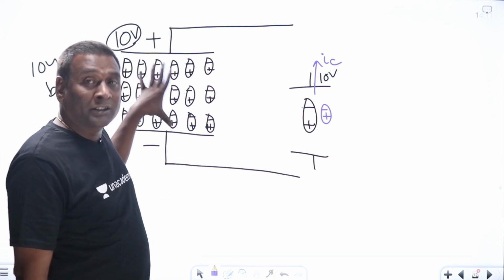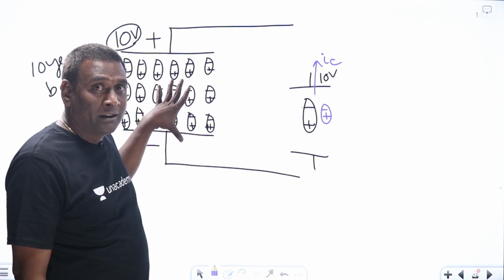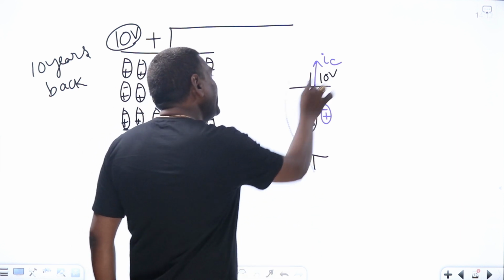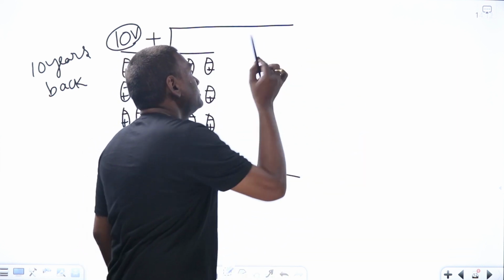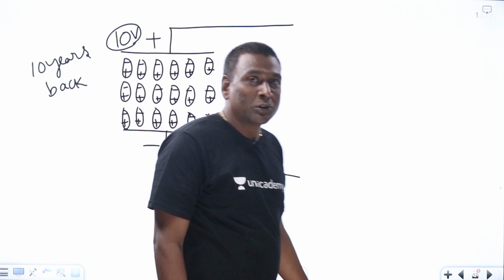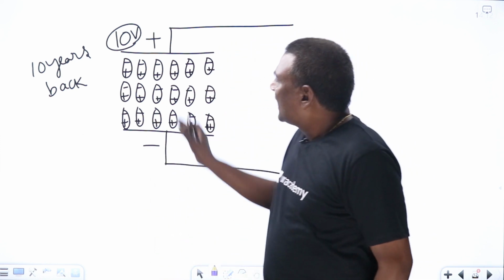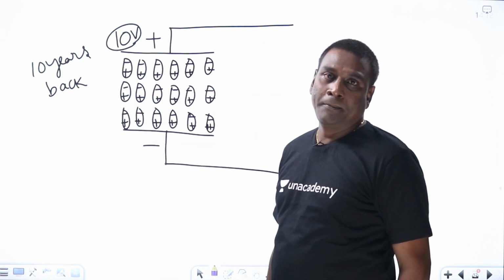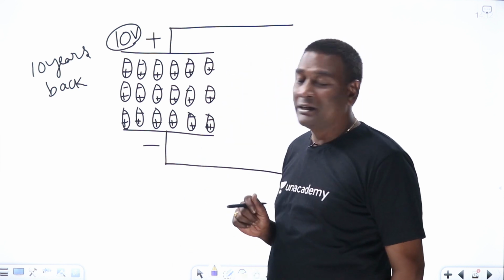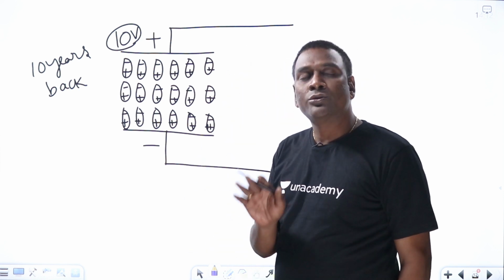But are you allowing current to flow? No. So without current, how can you change the voltage of the capacitance? No, it's not possible. So after 10 years also, if you connect a voltmeter, it has to show 10 volts only.